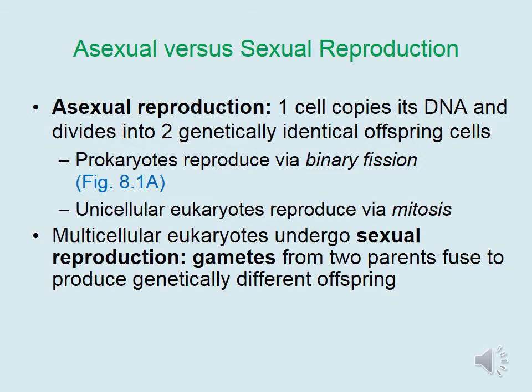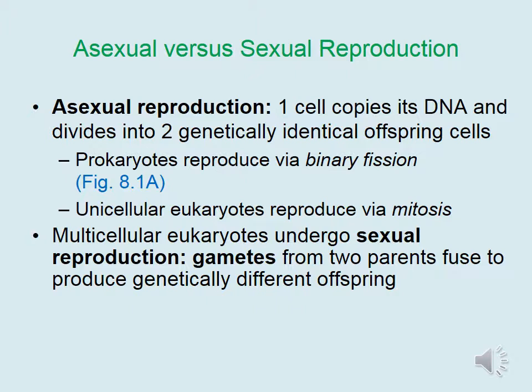Single-celled organisms utilize cell division as their means of reproduction to generate offspring. This is known as asexual reproduction, during which one cell copies its DNA and divides into two genetically identical offspring cells that each receive one copy of the DNA. Prokaryotes reproduce via binary fission, whereas unicellular eukaryotes like yeast reproduce via mitosis.